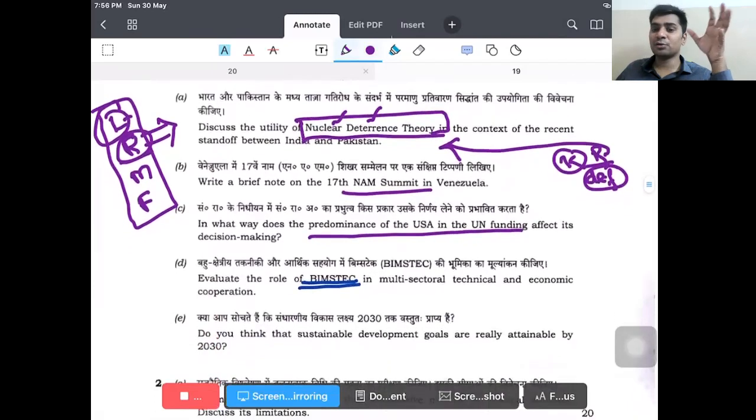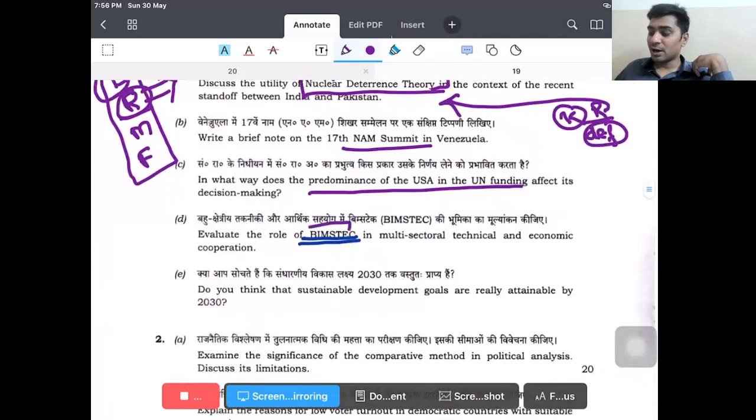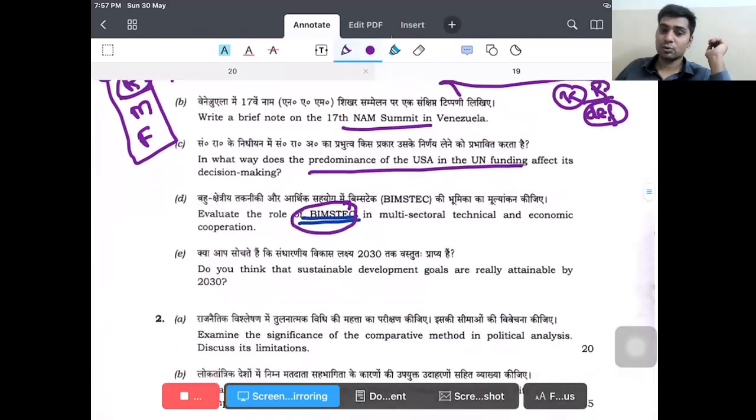Again, you can say that the role of the United Nations has been tilted towards certain Western countries rather than global Southern countries, from the Marxist perspective. You can say that one also. Again, BIMSTEC is an organization like the functional specialization of David Mitrany or Ernst Haas that we discussed, right? So functional specialization, the neo-functionalism approach, you can write this answer also. Again, not the entire answer, but for one or two questions,